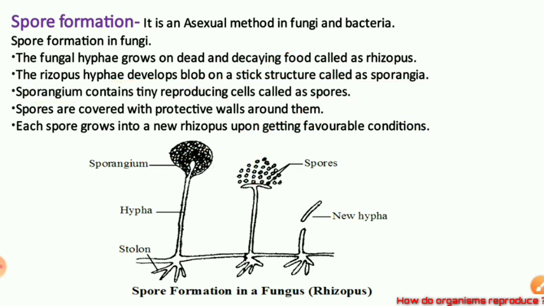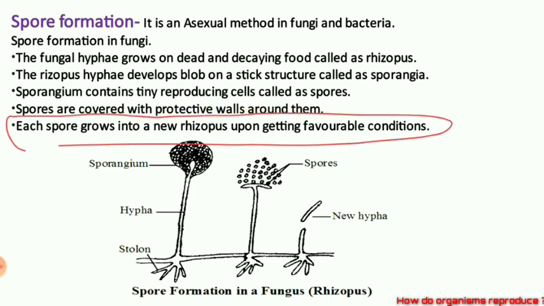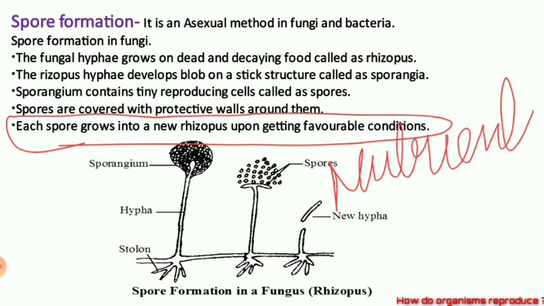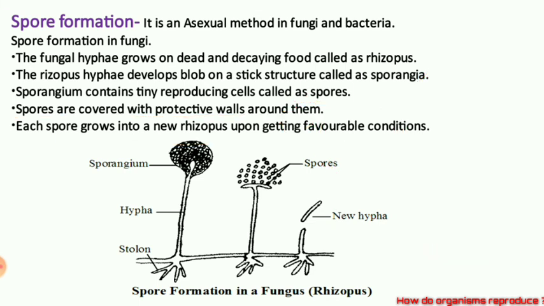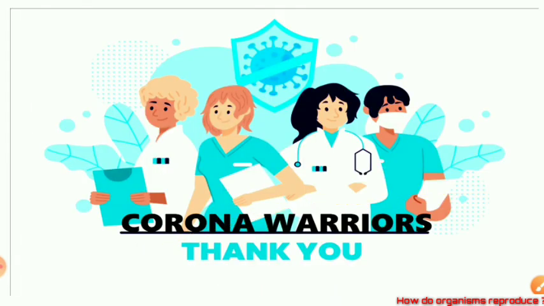And these spores, when they get favorable conditions, when they get humidity, when they get nutrients, these spores will develop into a new rhizopus. Hope it is clear, children.